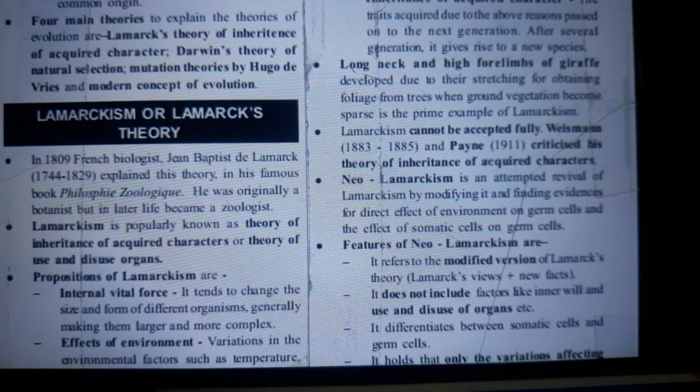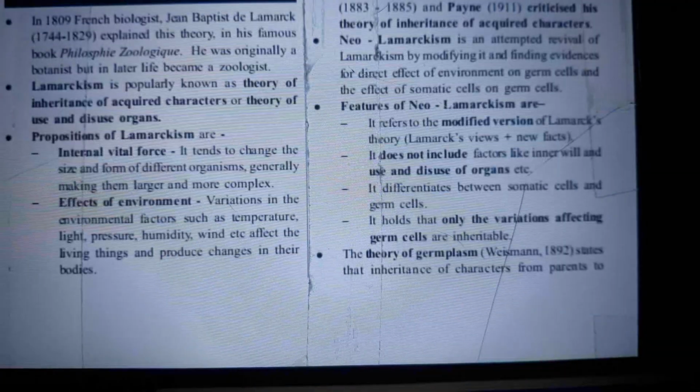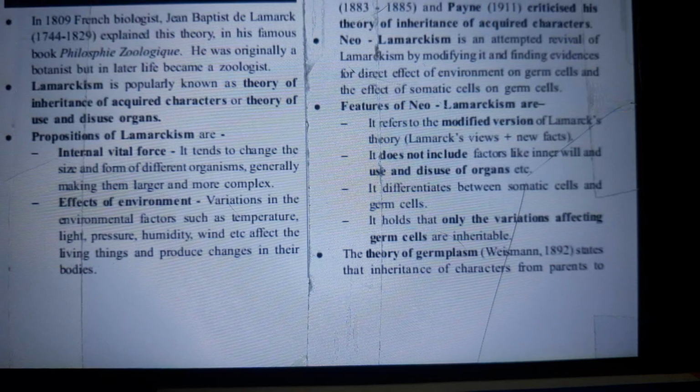Lamarckism, or Lamarck's theory. In 1809, French biologist Jean-Baptiste de Lamarck, 1744 to 1829, explained his theory in his famous book Philosophie zoologique. He was originally a botanist, but in later life became a zoologist. Lamarckism is popularly known as the theory of inheritance of acquired characters or the theory of use and disuse of organs.